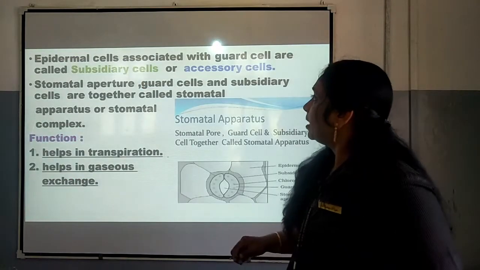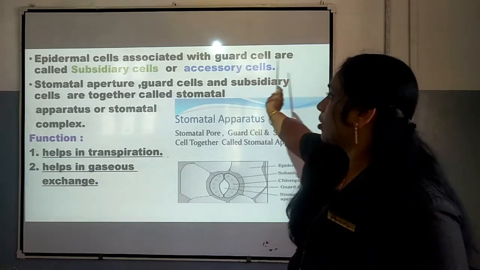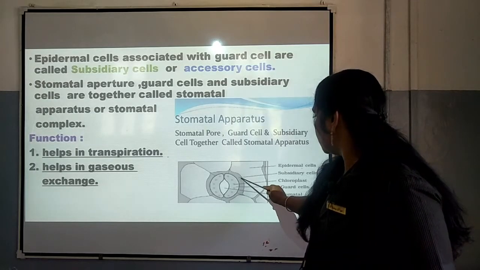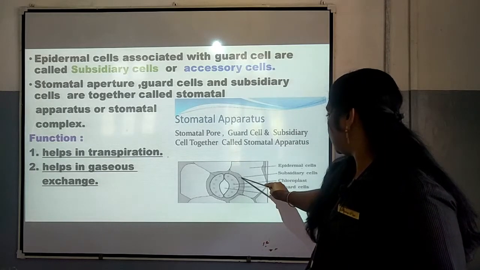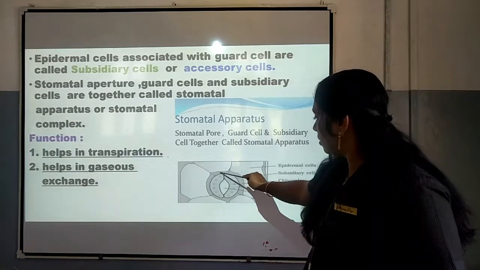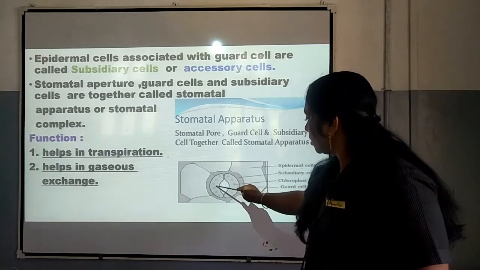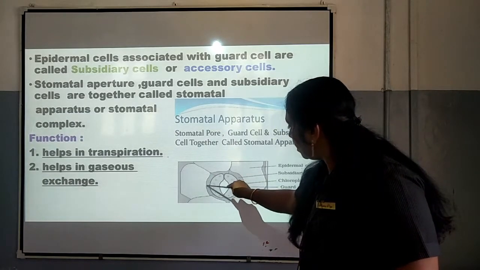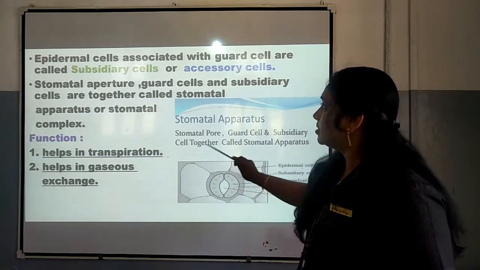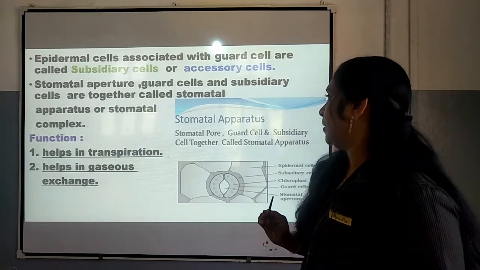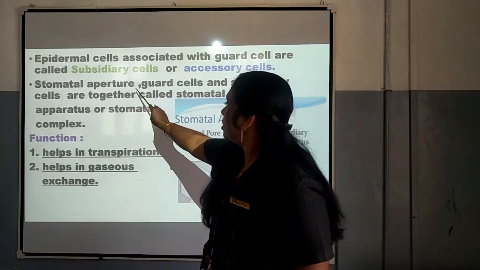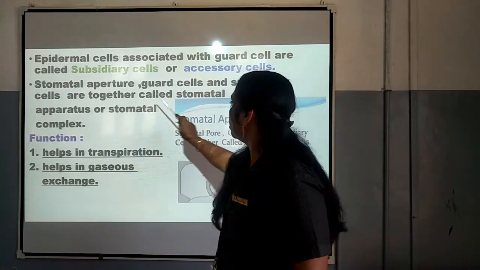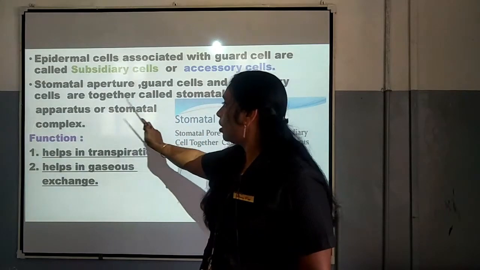Now, the epidermal cells associated with guard cells are called subsidiary cells or accessory cells. You can see here, these are the two guard cells, surrounded by epidermal cells. They are called subsidiary cells or accessory cells. Now, the stomatal aperture, guard cells and subsidiary cells together are called stomatal apparatus or stomatal complex.